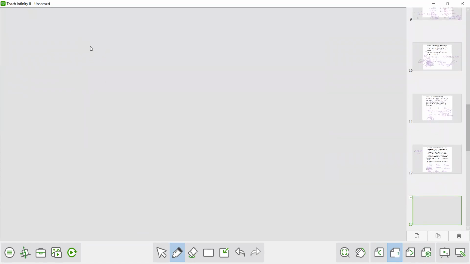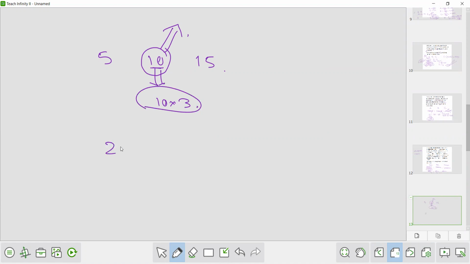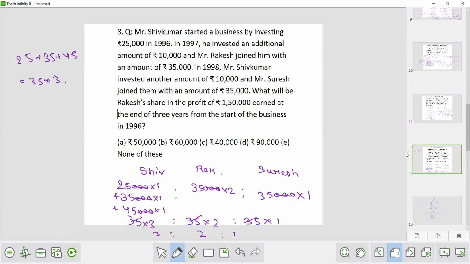average, like if the numbers are in AP, suppose 5, 10, 15. So the middle number will be the average. So this is the middle number. The middle number is the average. So total will be average into number of quantity. Number of quantity is 3. So like this 25, 35, 45. This is in AP. Now the middle number 35 is the average and total will be 35 into 3. Quantity is 3. So that's why I wrote here 35 into 3 is to 35 into 2 is to 35 into 1.